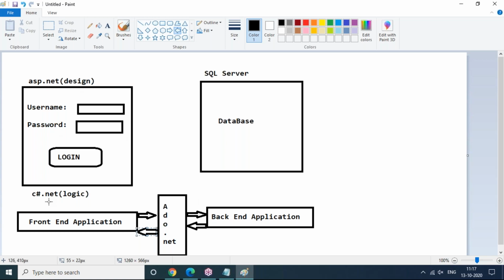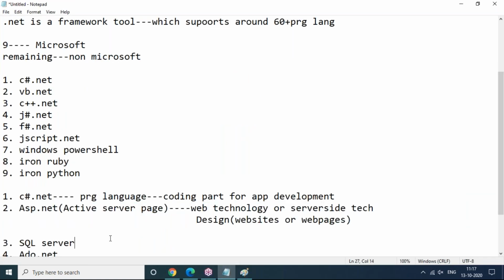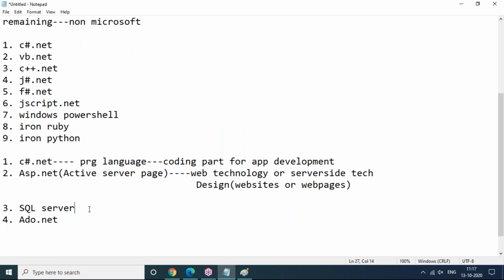So this is the thing which I'm talking about. ASP.NET is for designing, C#.NET is for logic, SQL Server is for database creation. So all the awareness is compulsory. ADO.NET stands for ActiveX Data Object.